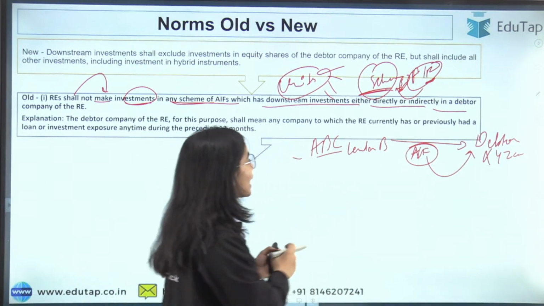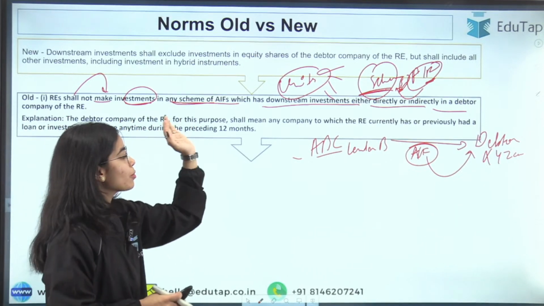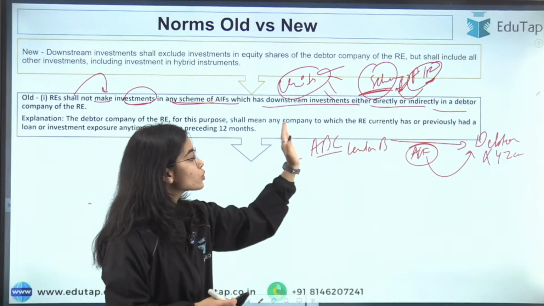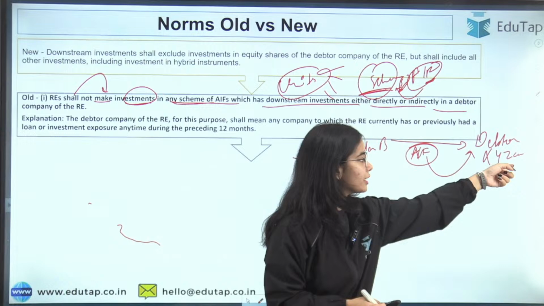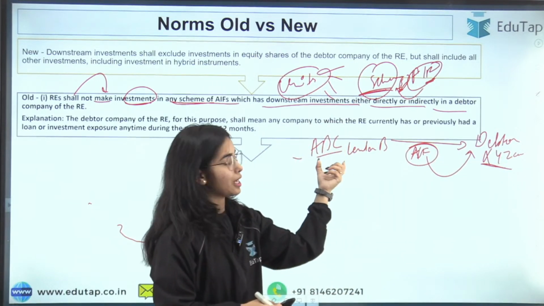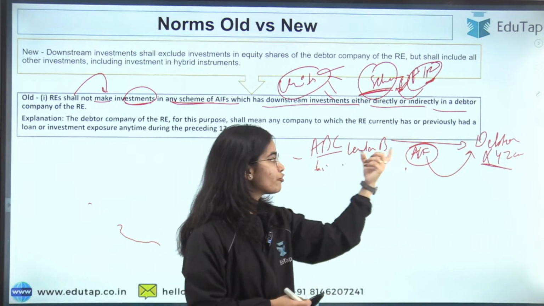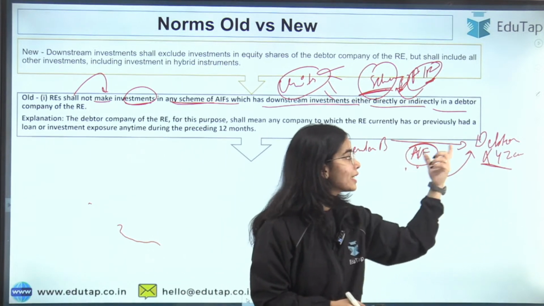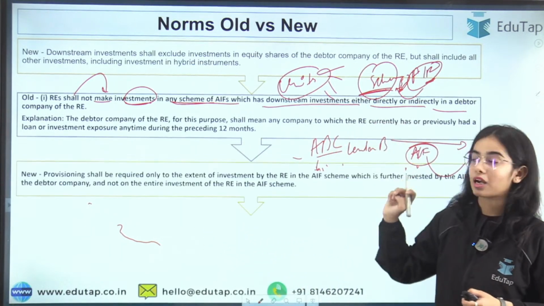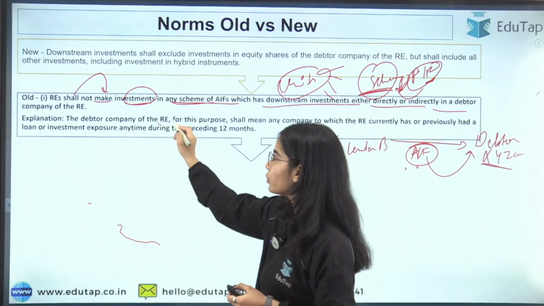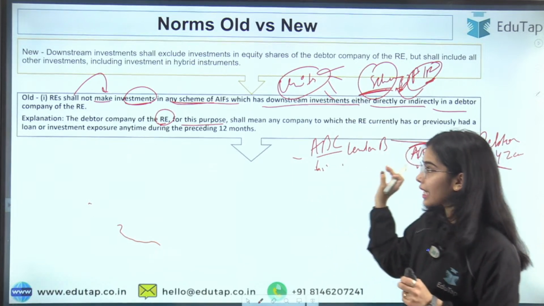So I hope you understand that the regulated entities shall not make investment in any scheme of the AIF which has the investment directly or indirectly in a debtor company of the ABC bank. So ABC bank cannot invest in this AIF that is directly or indirectly investing in the debtor company of the ABC bank. And what is this debtor company of the regulated entity? For this particular purpose, the debtor company of the regulated entity is the XYZ company.